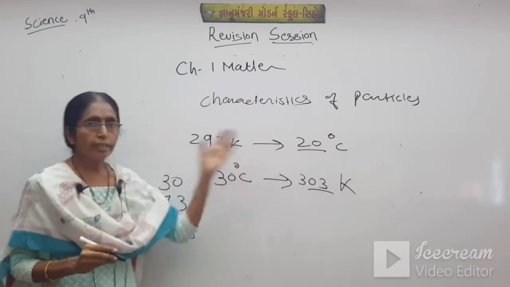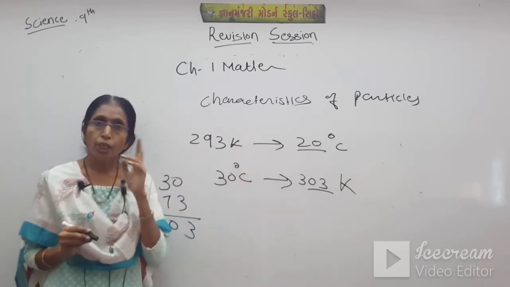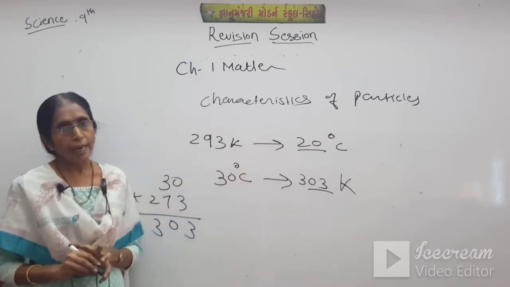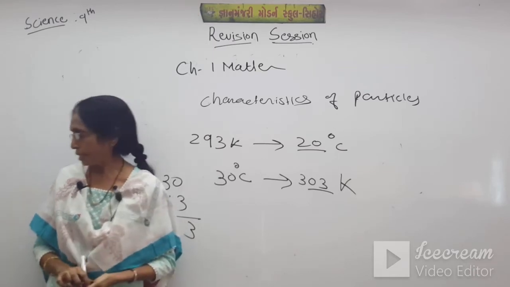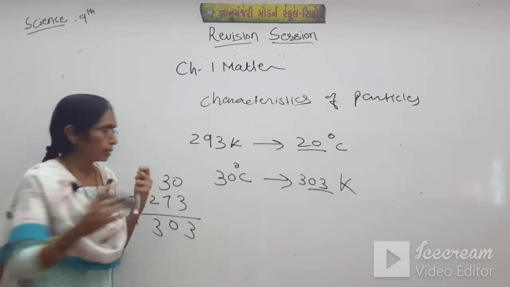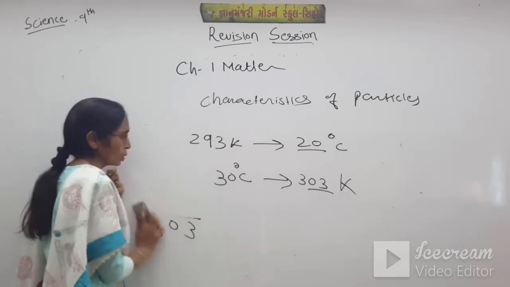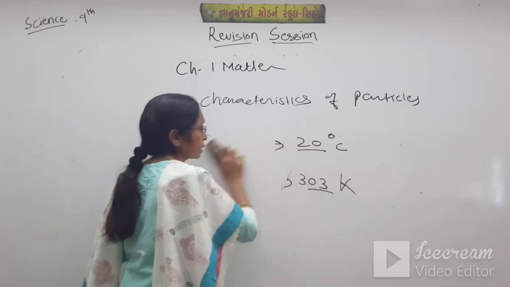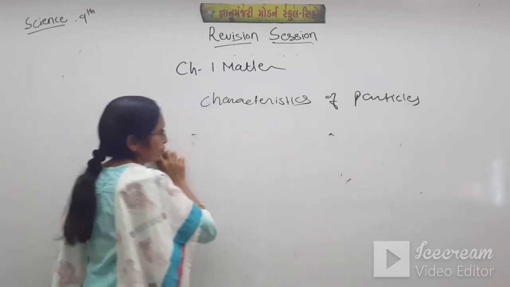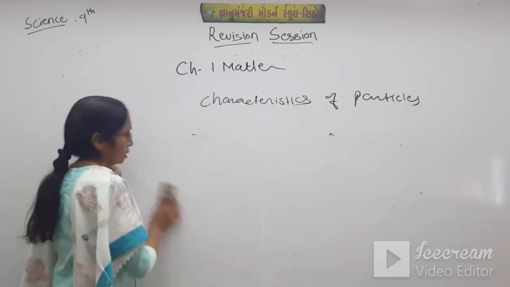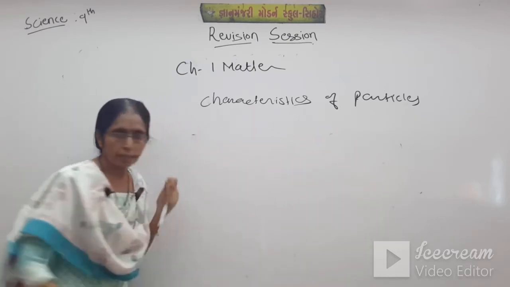So this is the conversion of the two units, Kelvin and Celsius. This type of question can also be asked. Students, be ready for each type of question. Don't miss anything.